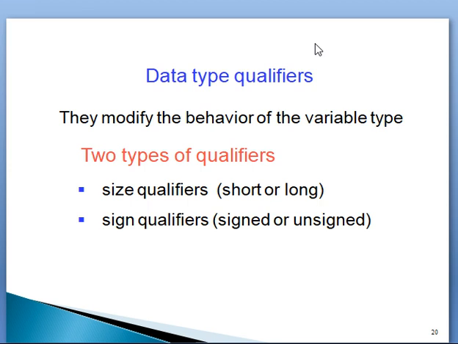The size qualifiers are short or long. Sign qualifiers are signed or unsigned. Sign example, signed number plus 5, minus 5. This is the signed representation. Unsigned representation, 5, writing as a 5.